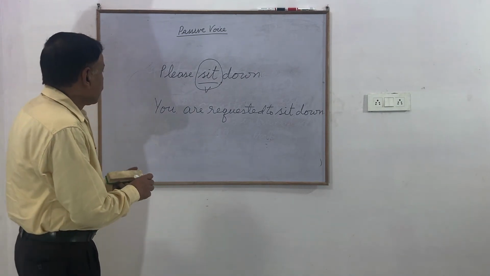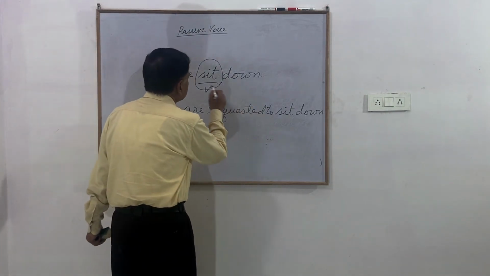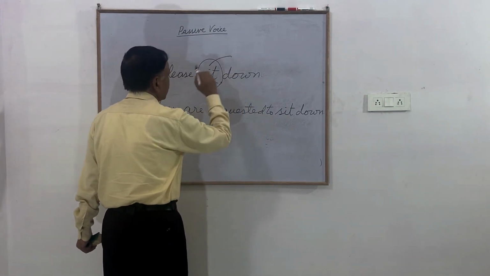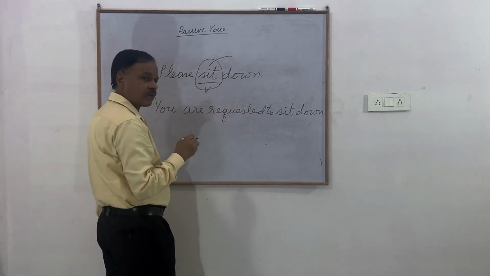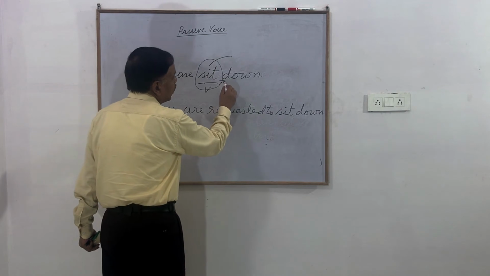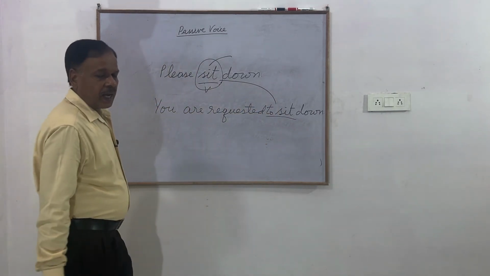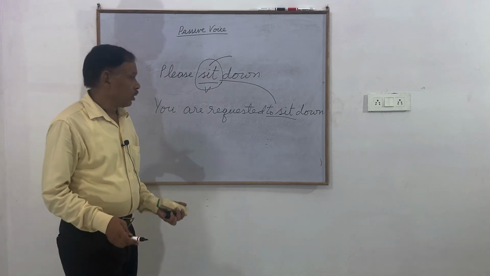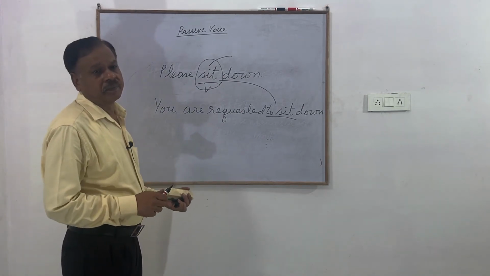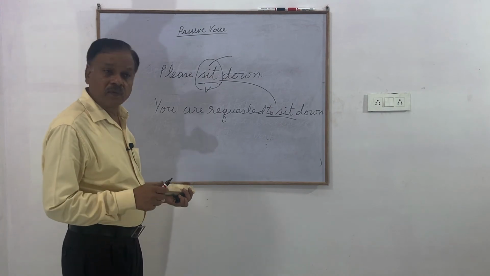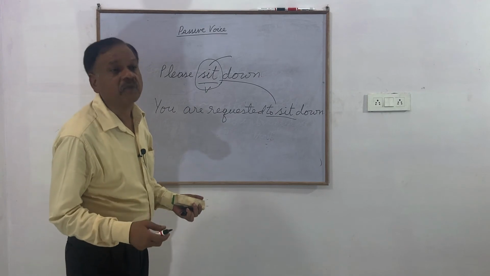So here what we did, this verb was to be changed. We were asked to change this verb into passive. And what we have done, we have changed it into an infinitive. And that too active. To sit is an active infinitive. Infinitives are also passive when you use to be and the third form.